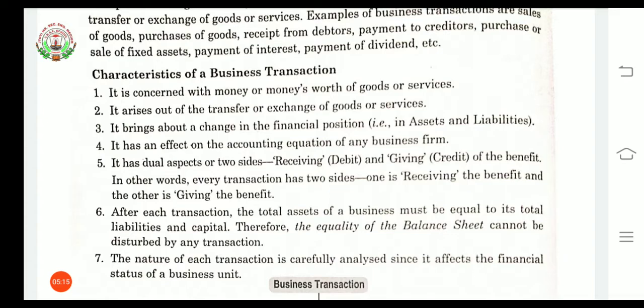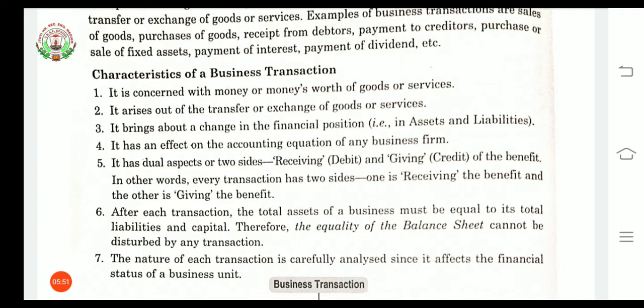First of all, a business transaction should be concerned with money or money's worth of goods and services. It means whichever transaction is there, it can be measured in terms of money, or it should have some value. Second, it arises out of transfer or exchange of goods or services. It means wherever there is transfer of goods or services, that time a business transaction will arise.